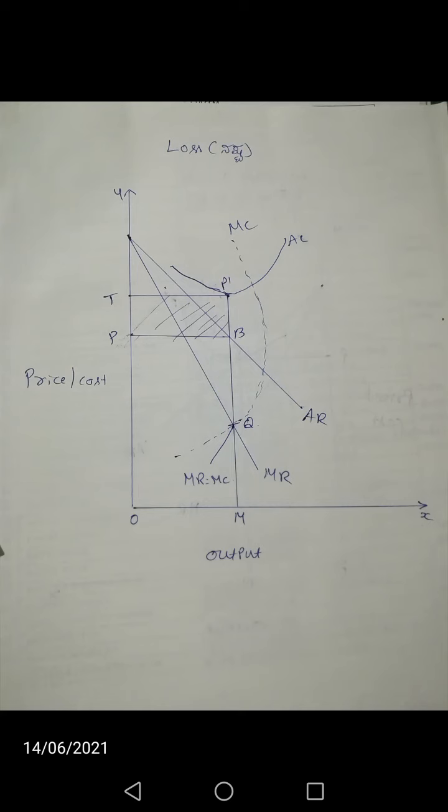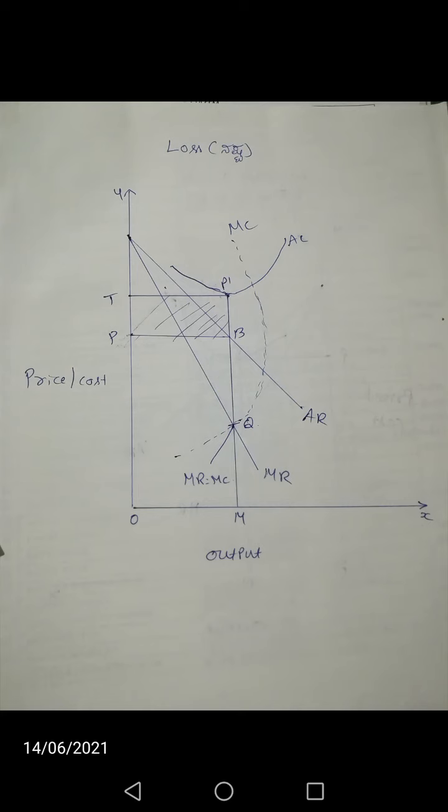of the firm, and the total cost is OM P1T, because P1 lies on AC. So OM P1T is the total cost, OM BP is the revenue. So total cost is in excess of total revenue. So the firm incurs loss to the tune of TP1BP. The shaded area represents the loss. So only new firms incur loss during the short period.